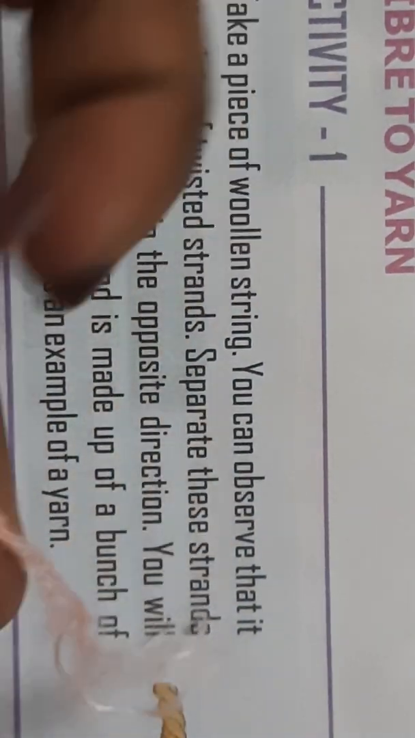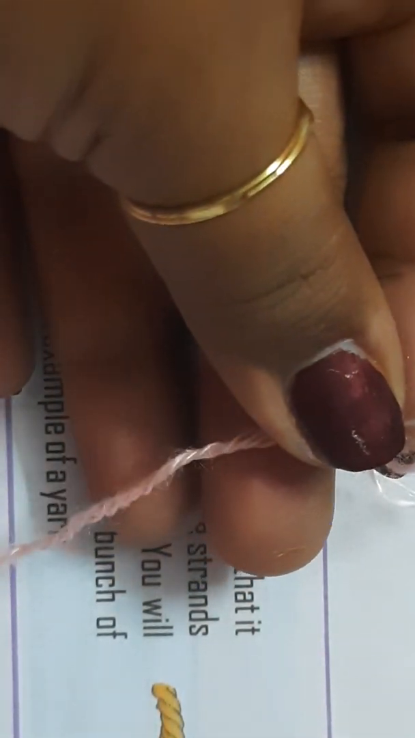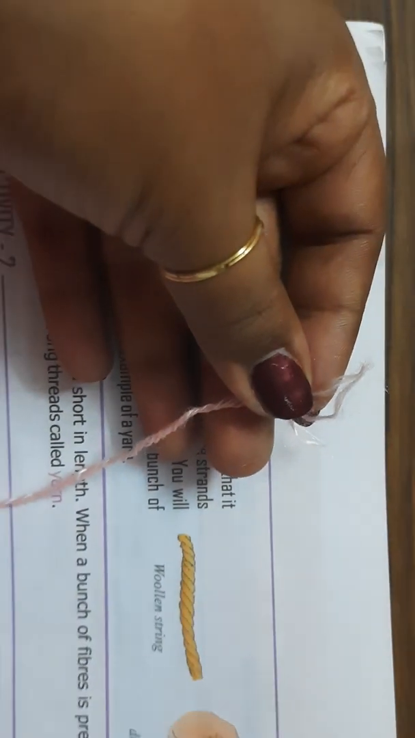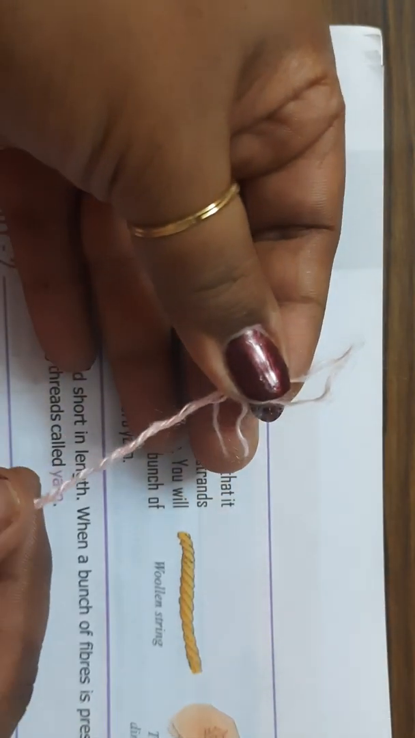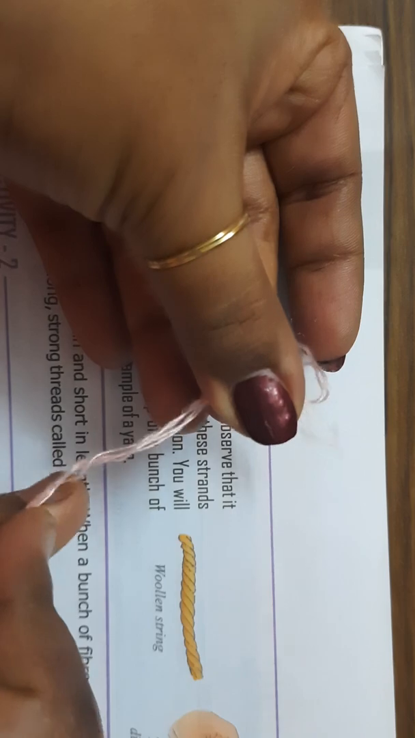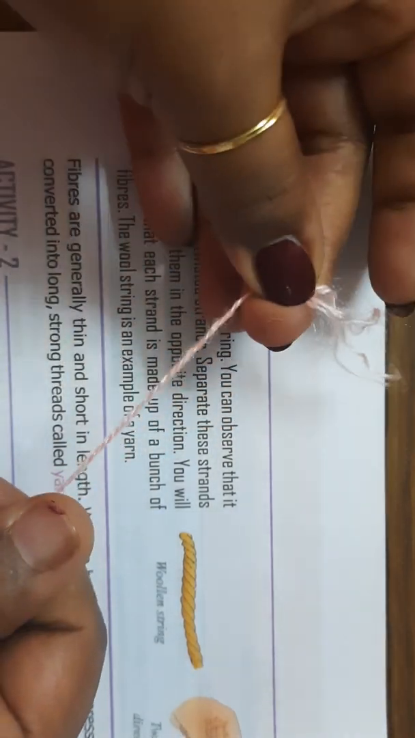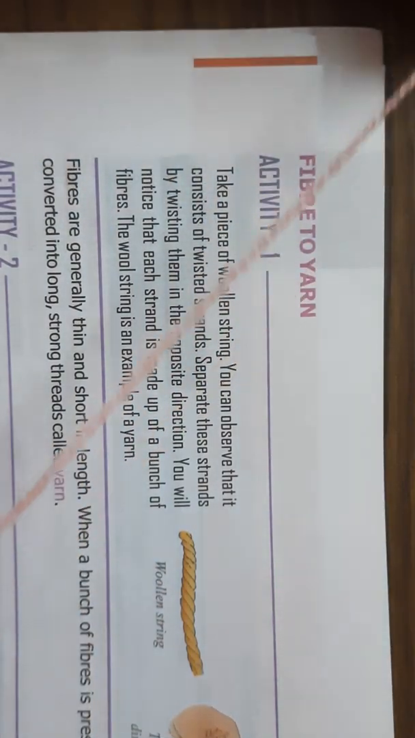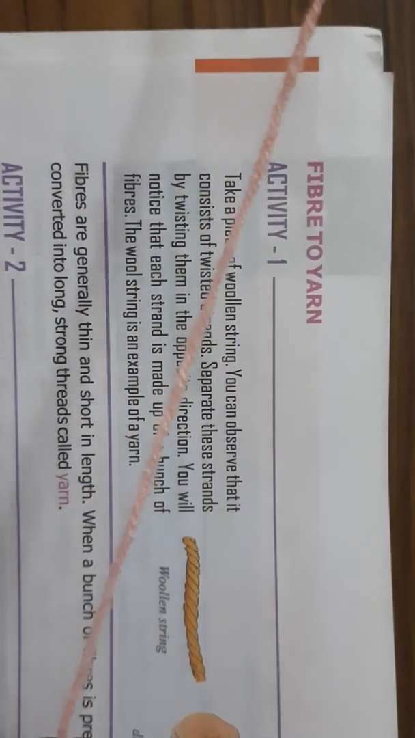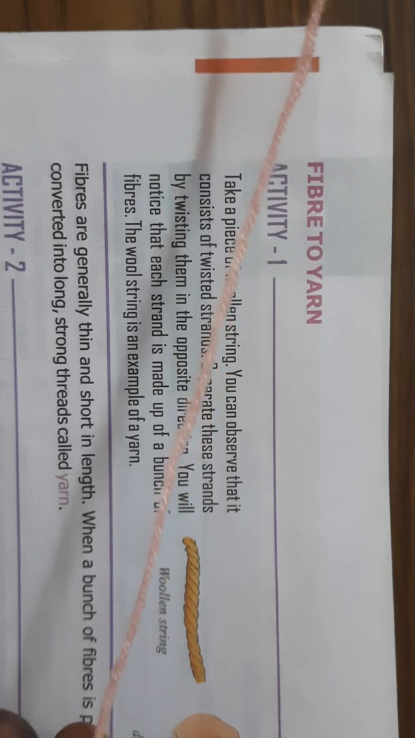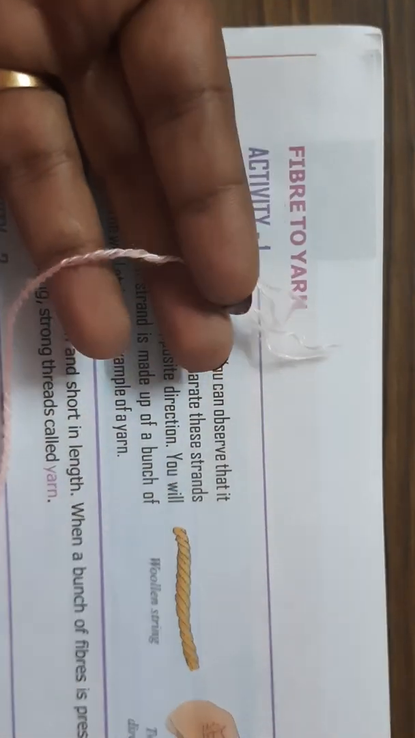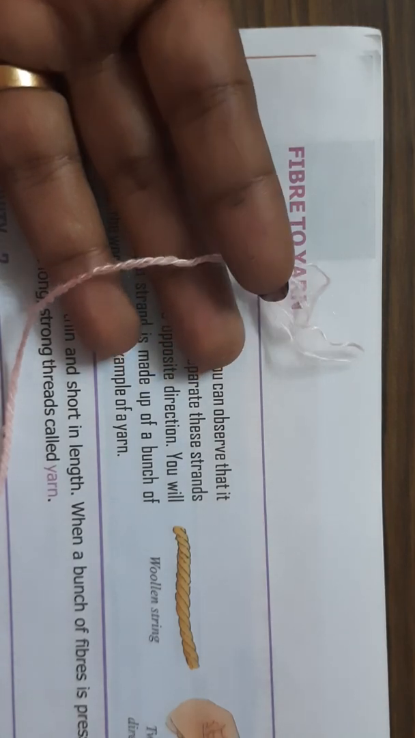So when you take a bunch of fibers and then you press it, okay, press it like this, and after pressing it, you twist it like this. When you press it and twist it, it can be converted into long threads, just like wool, okay, and these long threads are called yarn. Clear, children? So I hope that you understand the difference between fiber and yarn.